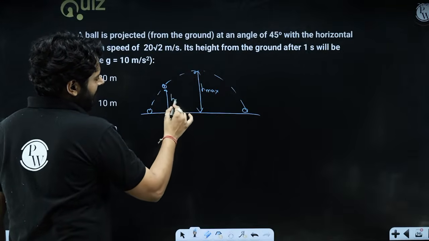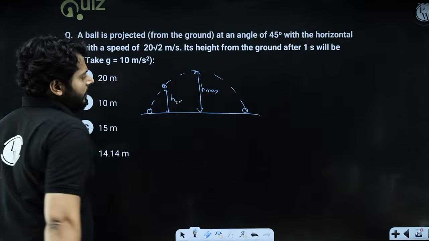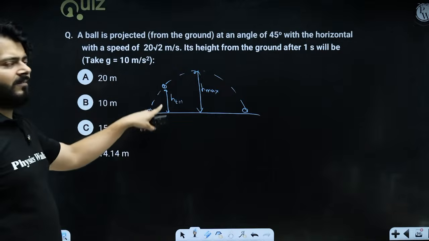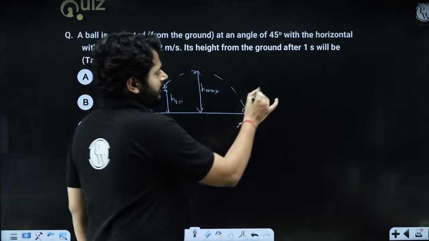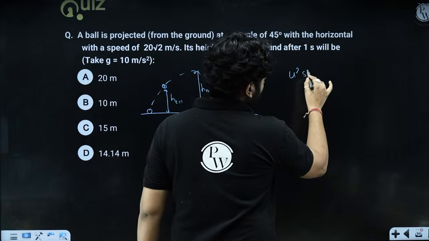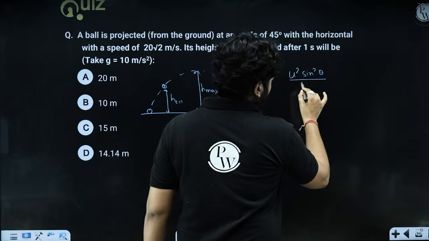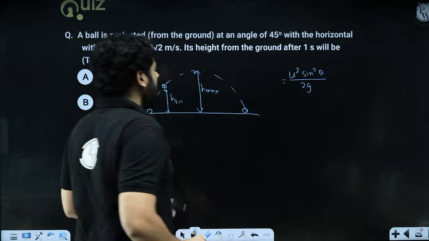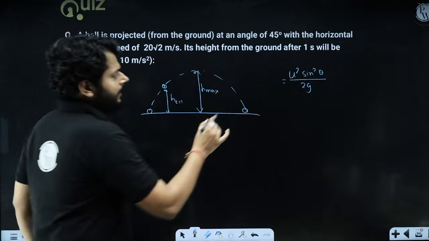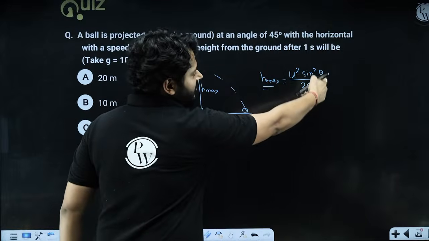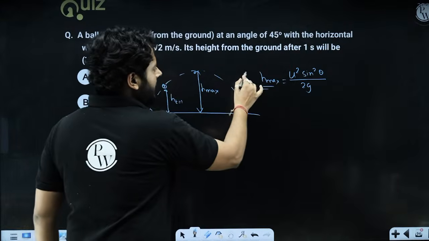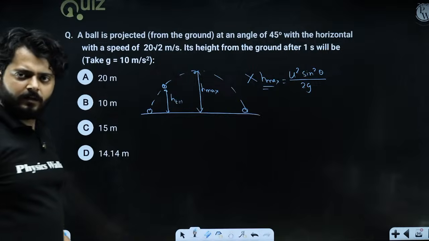This is the height after 1 second, t is equal to 1. You have to answer what will be the value of this height. My dear kids, the formula u square sine square theta upon 2g gives you the maximum height of the projectile, h max. It does not give you the height of the projectile at a certain time. You see that t is not there. So this is not going to be applicable over here.